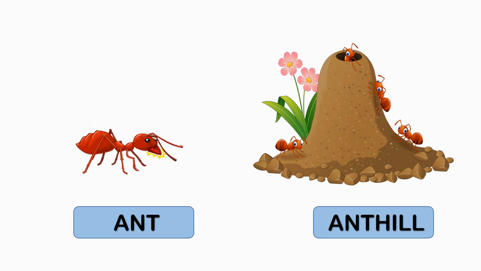Now, let's talk about an ant. An ant is a social insect, which means they live in large colonies or groups. Now, can you tell me where does an ant live? Yes, an ant lives in an anthill.